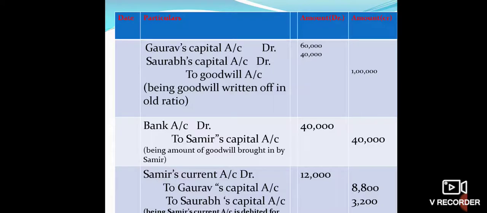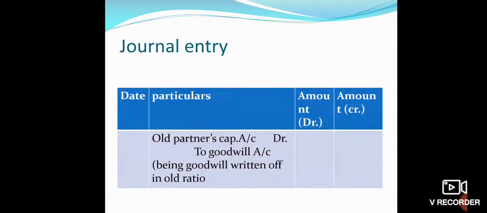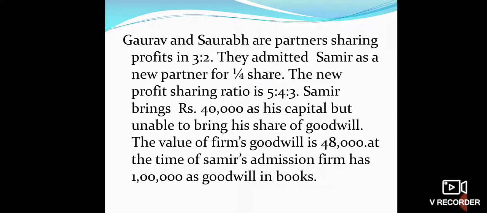This entry is passed for writing off the old goodwill. It should be noted that the write-off of old goodwill is done in the old ratio. So the old ratio was given in the question as 3:2.